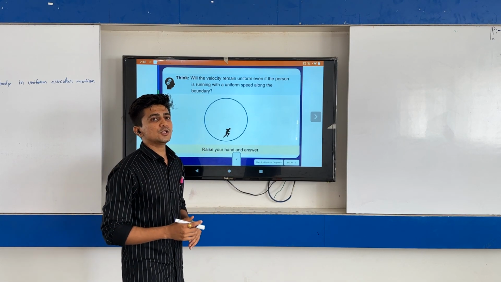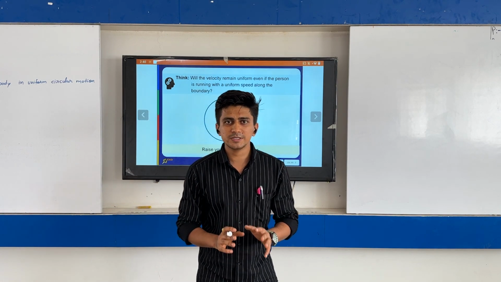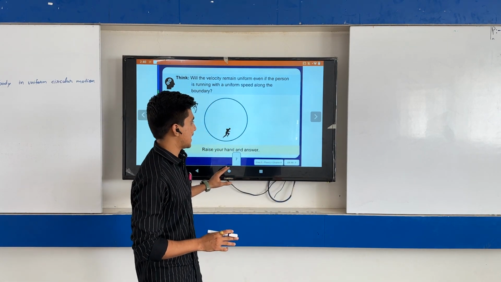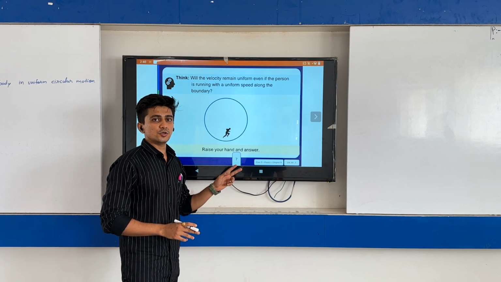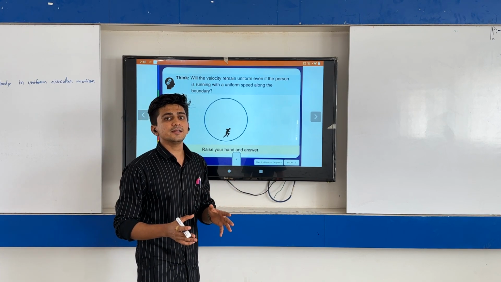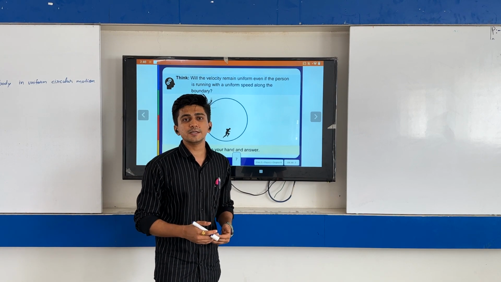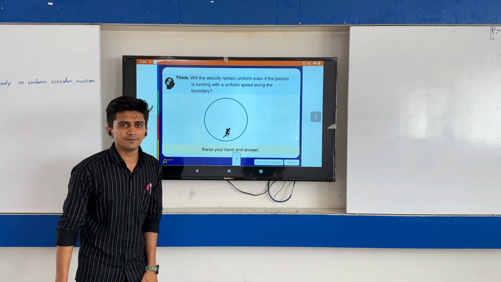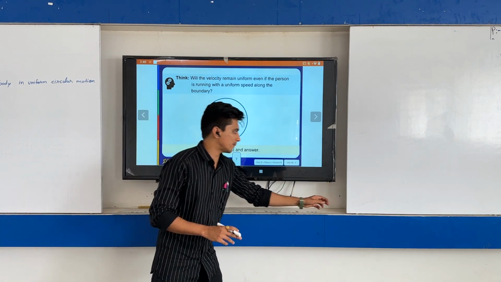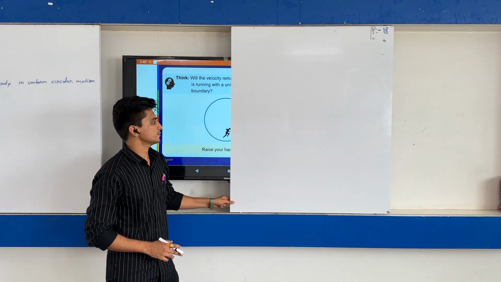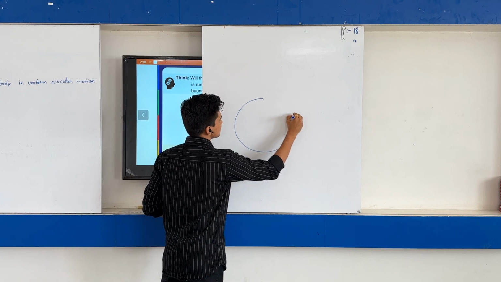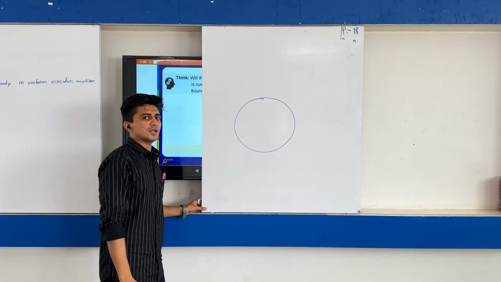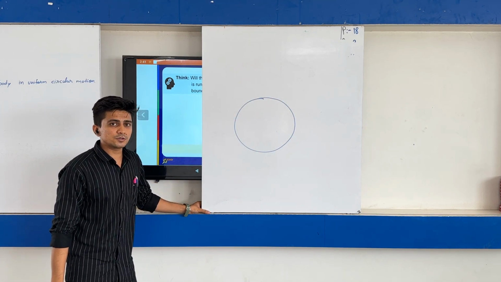Now, how to calculate the speed? If the person is having a uniform circular motion, and the speed is uniform, how do we calculate the speed? For that we have one basic formula, and you all know about it. This is a circular path and we have studied about speed.